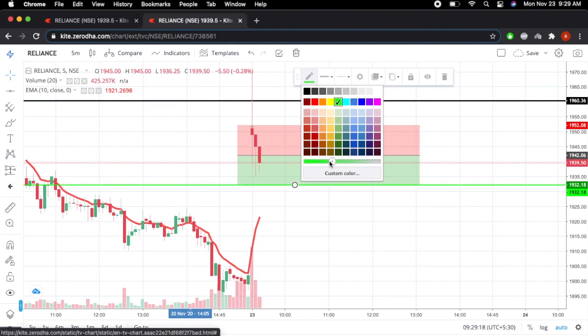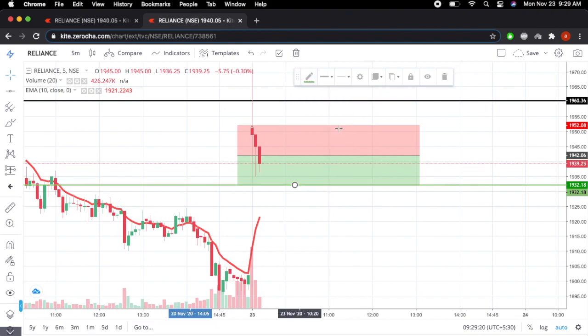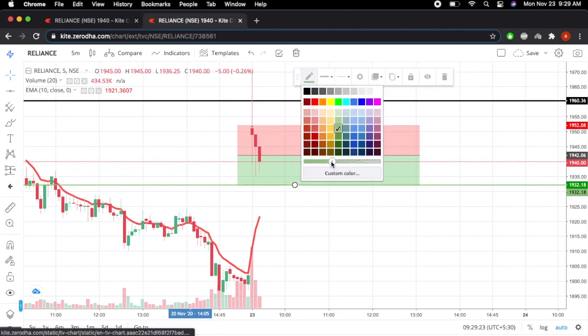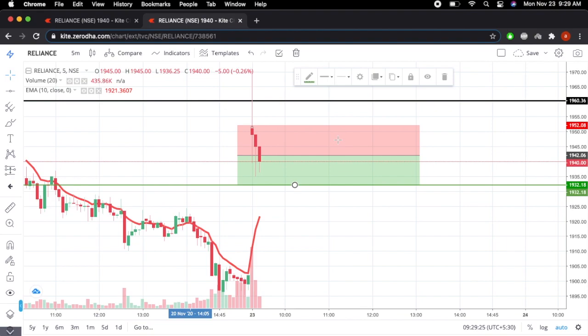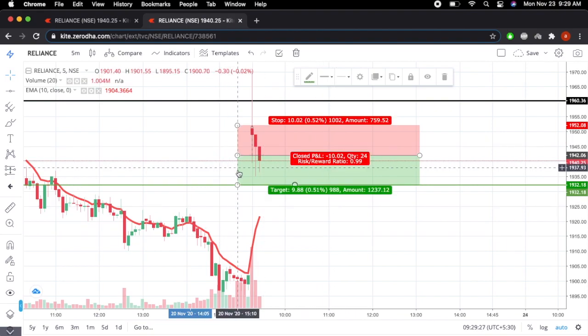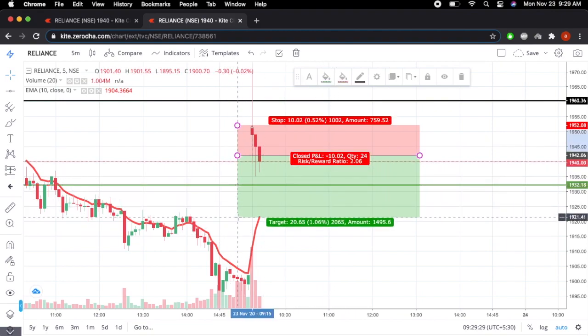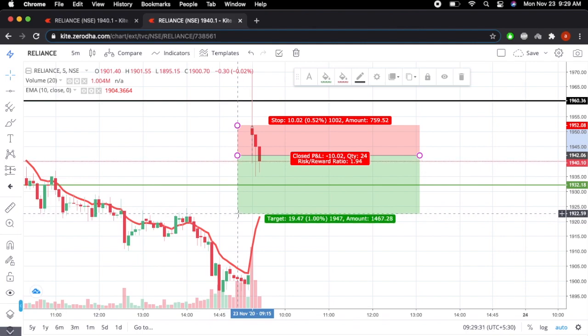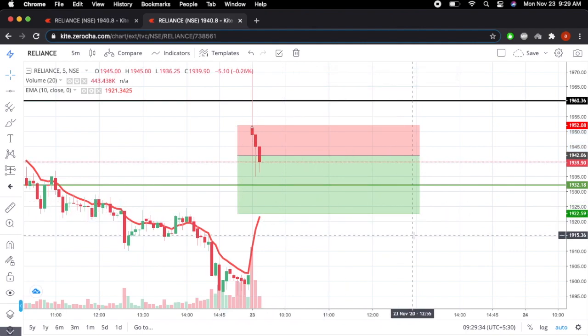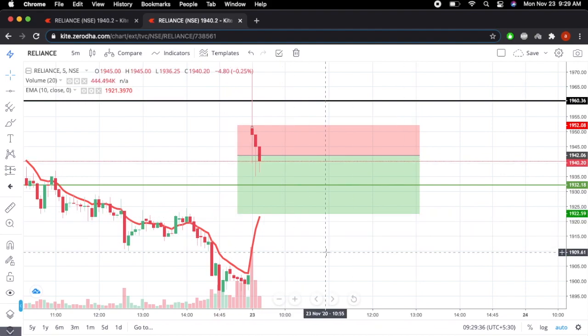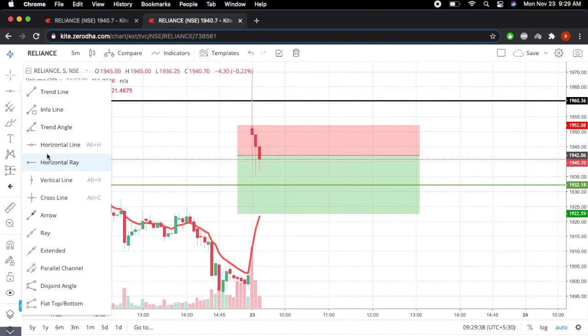So let's see, this is my entry point. My stop loss, I just kept above the opening price of the first candle. So the stop loss is around 0.5 percent, and I'm looking for a target of 1%. So that is my risk reward, 1 is to 2. So yeah, let's see what happens.